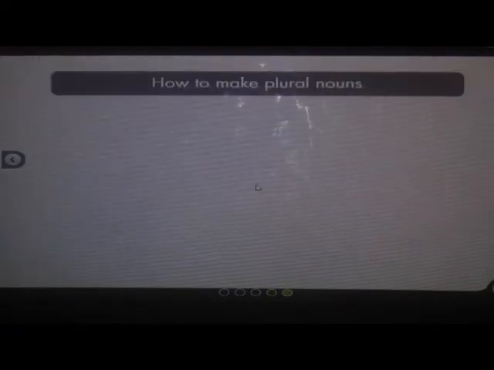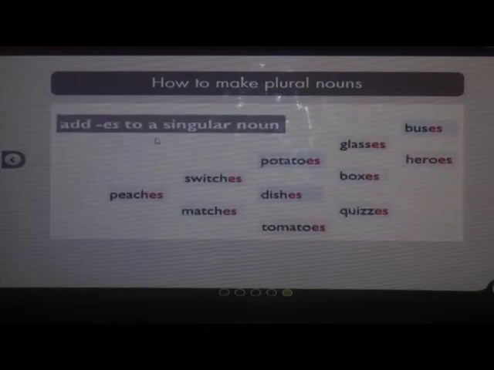And the next, see here how to make plural nouns by adding es. Peaches, switches, matches, potatoes, dishes, tomatoes, quizzes, boxes, glasses, buses and heroes.